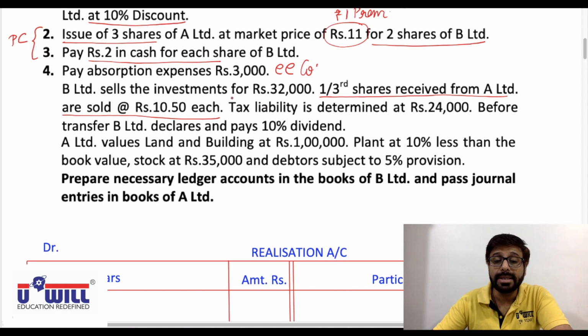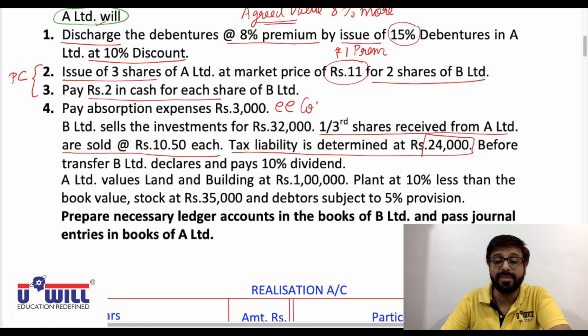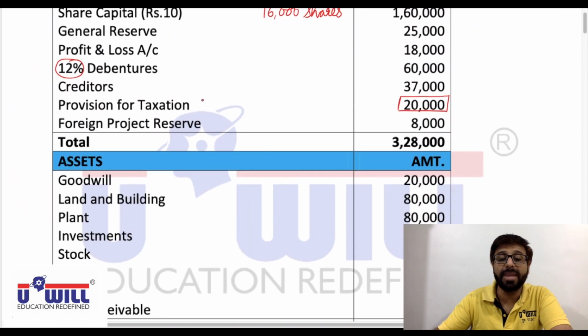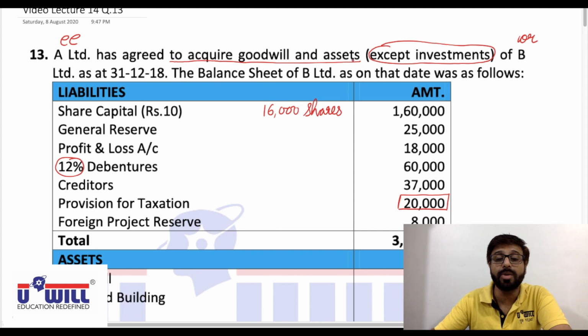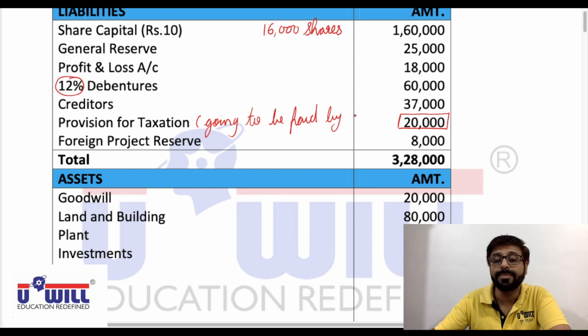Now, the new point is tax liability is determined at 24,000 and provision for tax is 20,000. So tax liability is determined at 24,000 means who is going to pay? It is mentioned that A Limited acquired goodwill and assets, means tax is not acquired by A Limited. So tax is going to be paid by the transferor company itself, means by B Limited itself. How much?